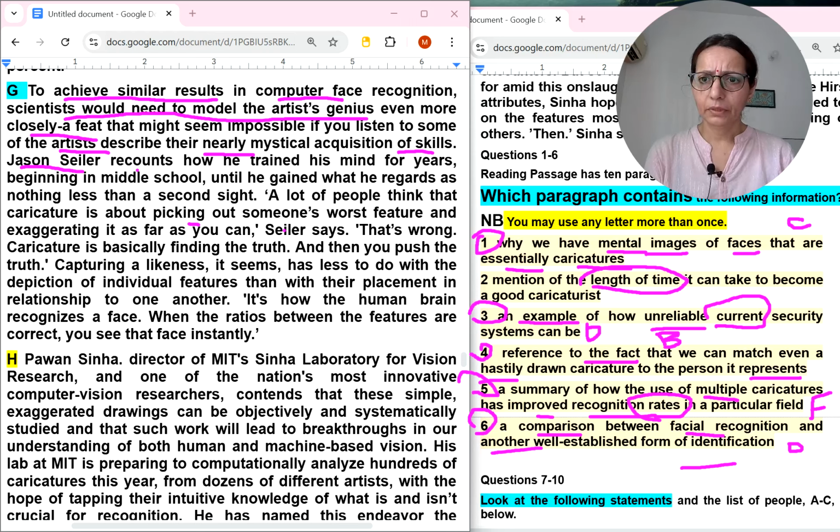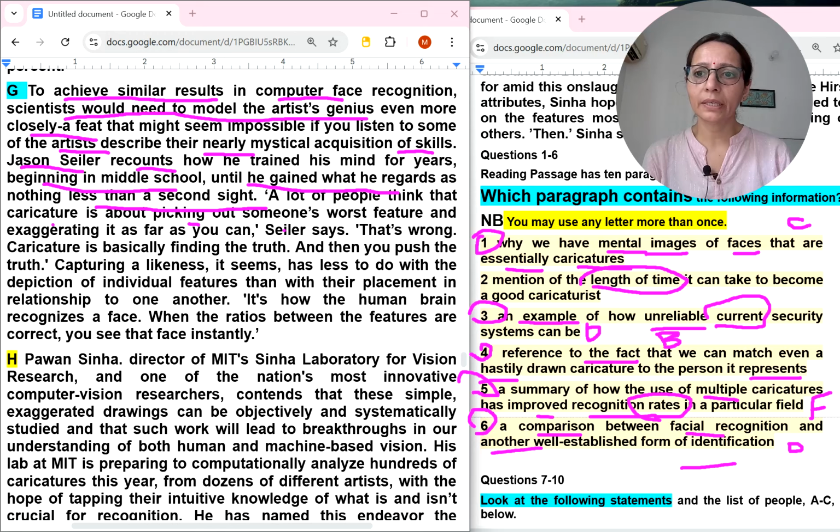So, Jason recounts how he trained his mind for years, beginning in middle school, until he gained what he regards as nothing less than a second sight. So, he trained his mind for years. So, he is also a scientist. Here, how he had trained himself during middle school and all, until he gained what he regards as nothing less than a second sight.